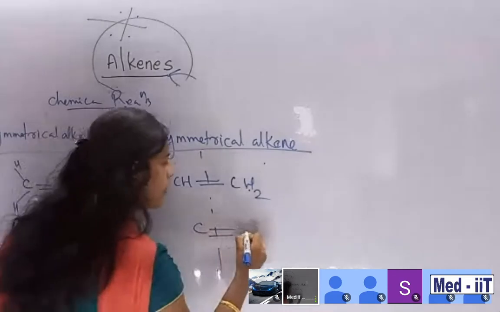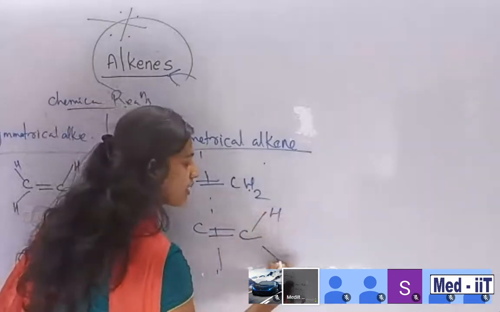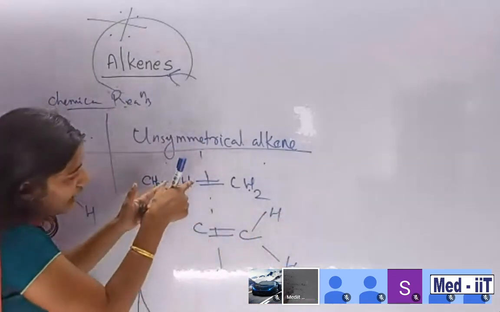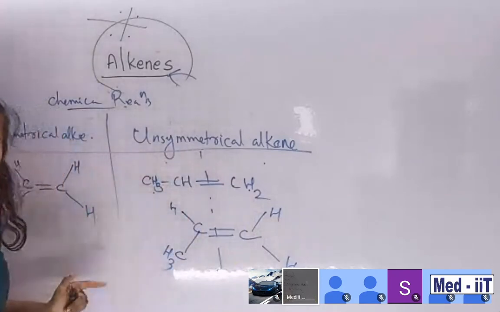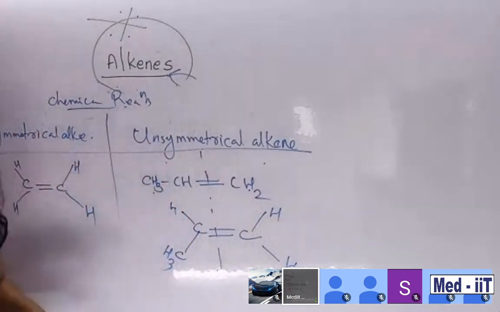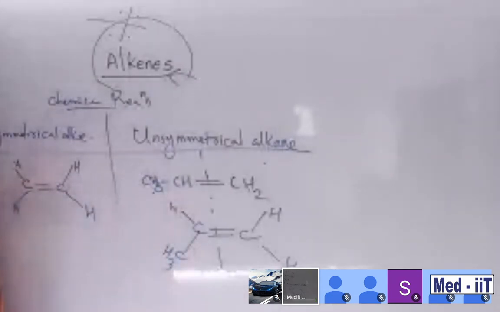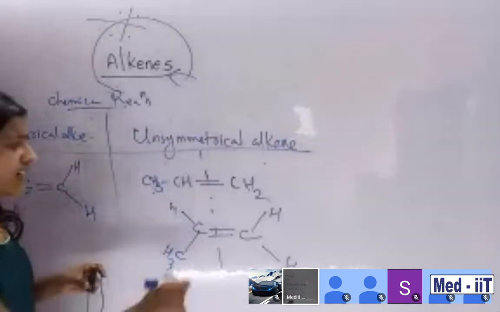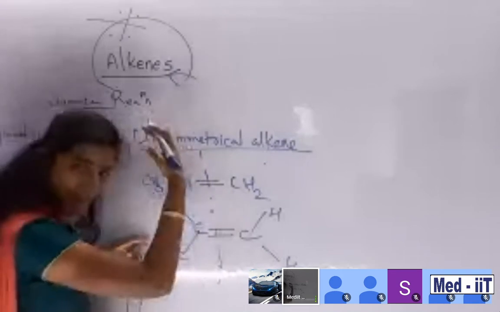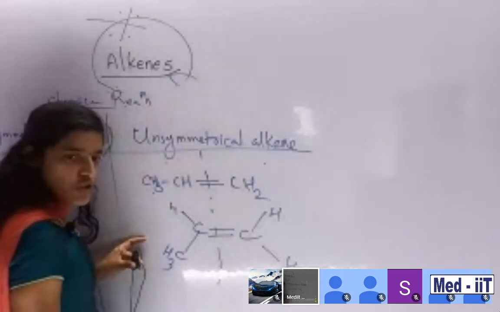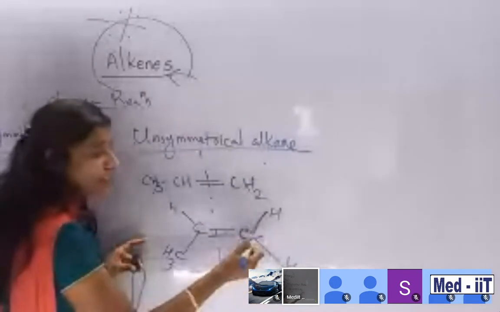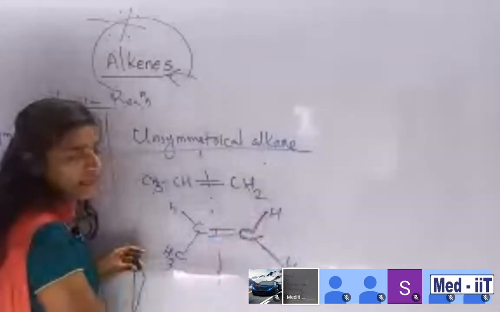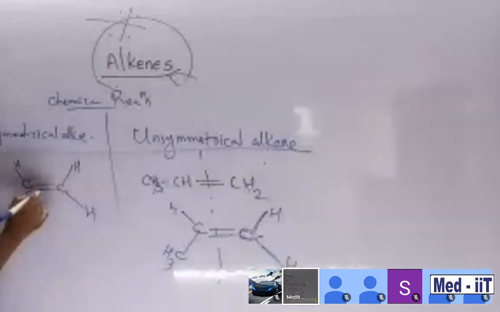C double bond C. Here is hydrogen, and then on one side hydrogen and the remaining side CH3. Have a look. Is it symmetrical? No, never. It is called an unsymmetrical alkene. Because we are putting a plane here, a symmetry line, we can see that the substituents of the carbons on both sides are dissimilar. Here they are similar, so this is called symmetrical.